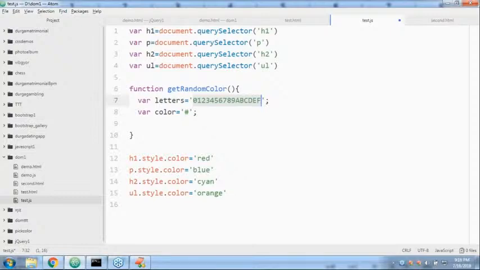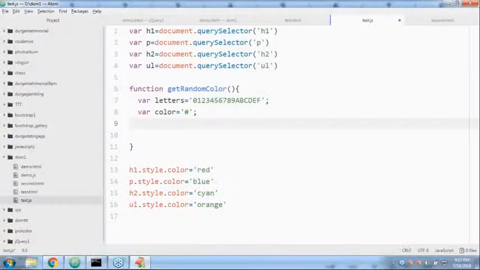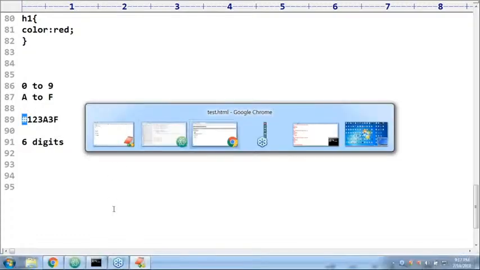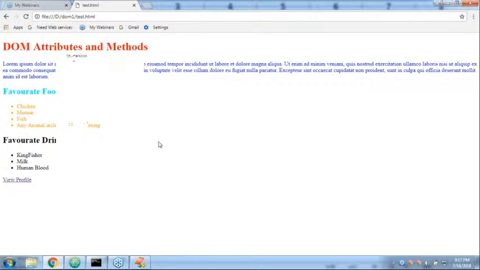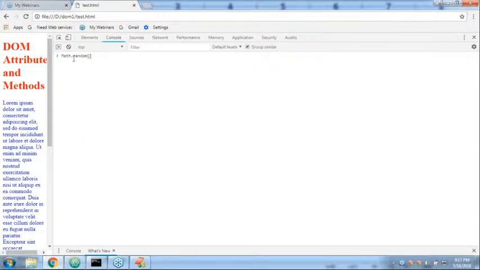But how to generate a random number? This is very important, sir. Take special care here. In JavaScript, there is a Math class, and it contains a random method. It always generates a random number between 0 and 1. Sir, it never generates 1.